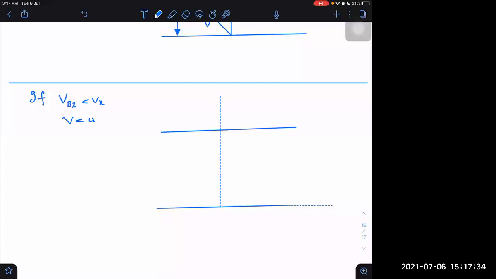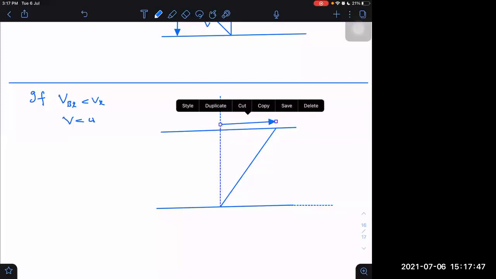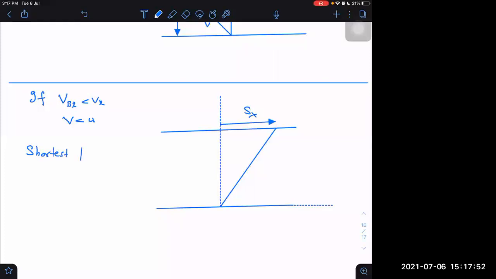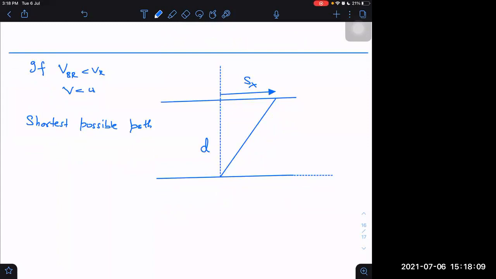So in this case, it will go along some other line. And if I want the drift to be minimum, then that condition I can give. Again, I can ask the shortest path question, the shortest possible path. I can still ask when the path will be shortest possible. Then for the shortest possible path,